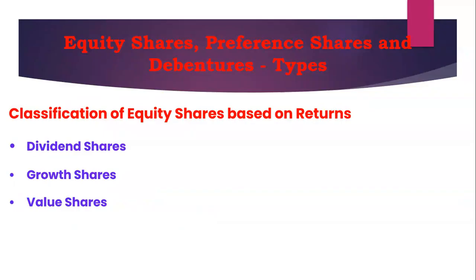Then growth shares. Normally they are associated with companies with extraordinary growth rates. These companies may not provide dividends. The value of their stock increases rapidly, and then automatically they provide capital gains to the investors. This means they are issuing growth shares to the shareholders.